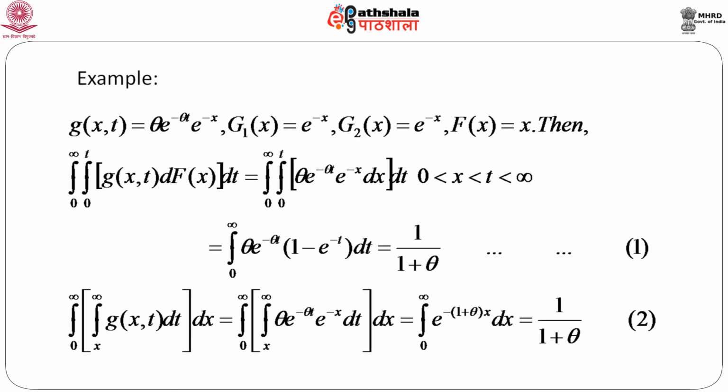Similarly, if we consider the other side of the integral, x to infinity, since we are integrating first with respect to t, t should range from x to infinity. Then it becomes e to the power minus (1 plus theta) x, which, when integrated from 0 to infinity, gives you 1 by 1 plus theta. So, hence these two actually match. So, Fubini's theorem is satisfied because all the conditions are satisfied here, and we can easily use Fubini's theorem to change the order of integral.